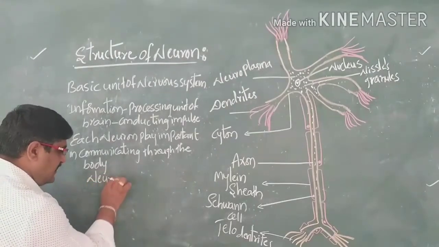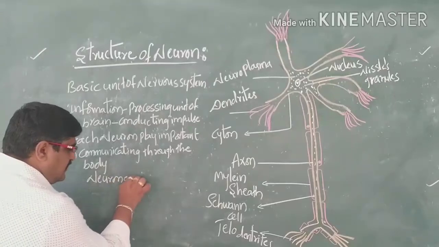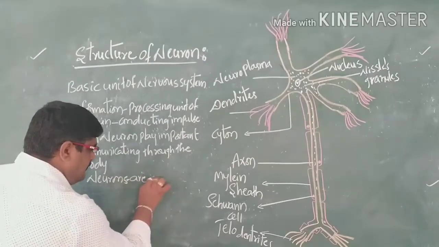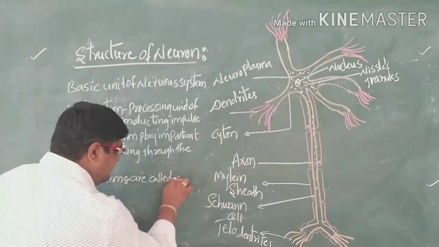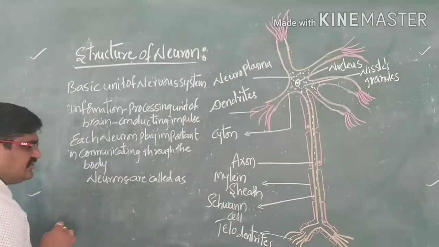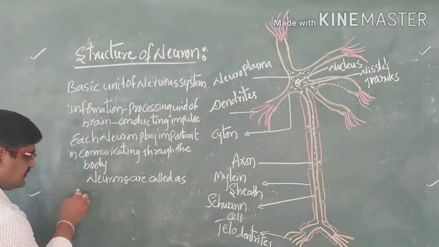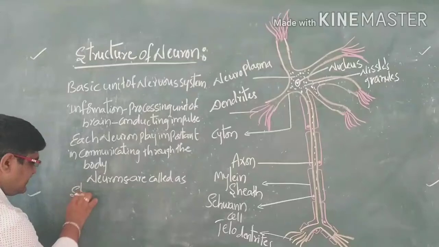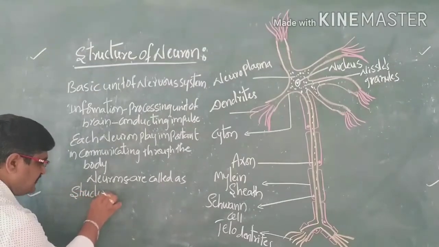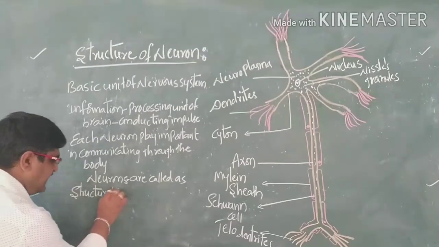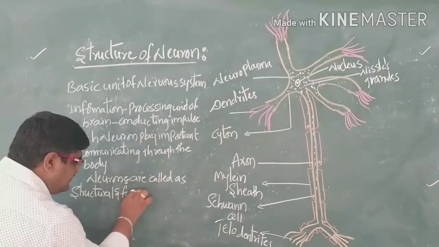So neurons are called the structural and functional units of the nervous tissues.